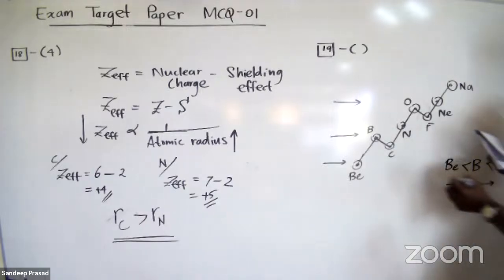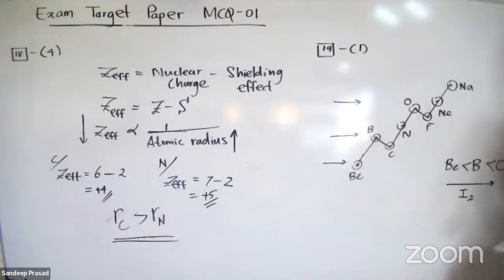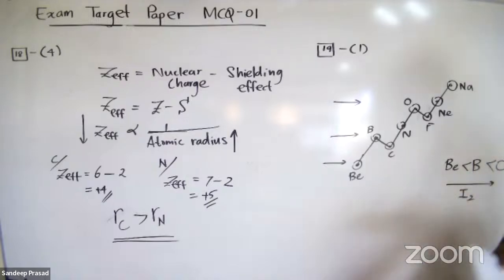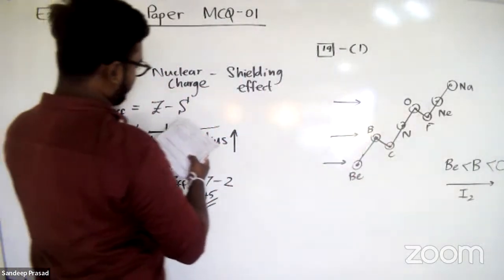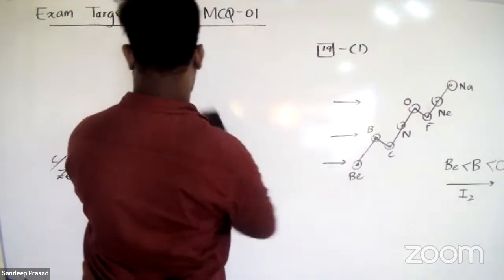So that is the answer for question number 19. Question number 20. The shapes of F3ClO, FClO2, and FClO3 are respectively.